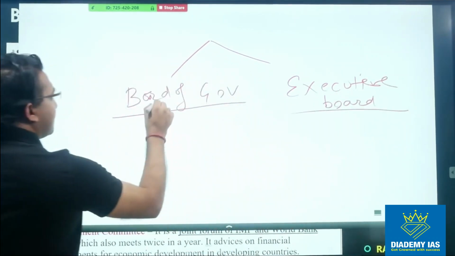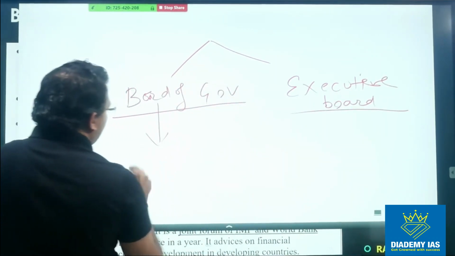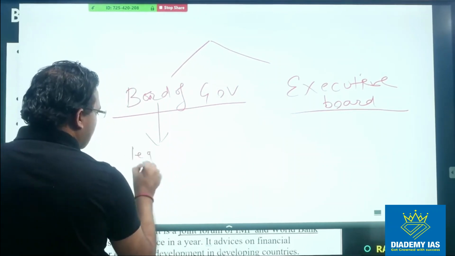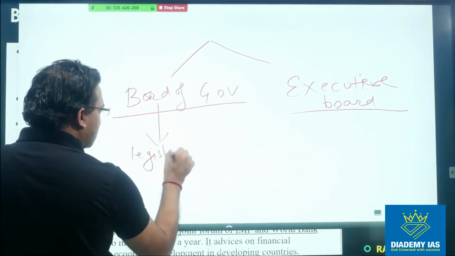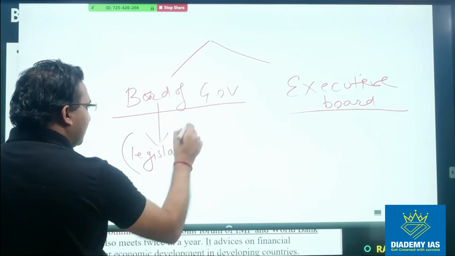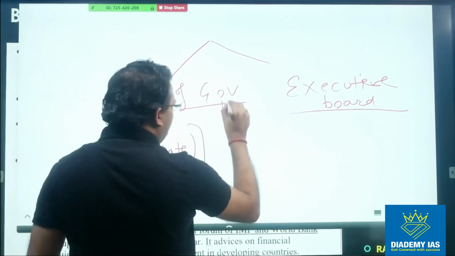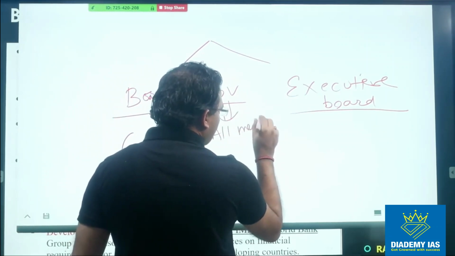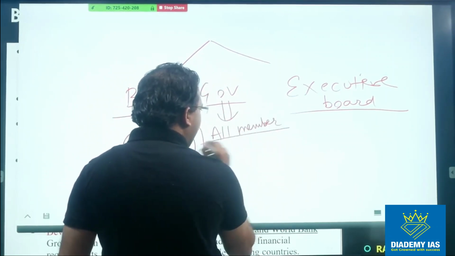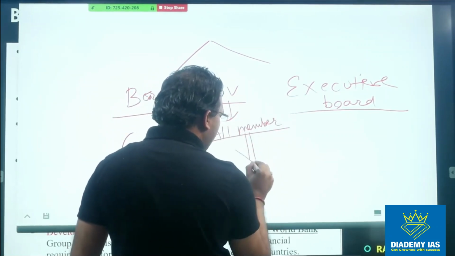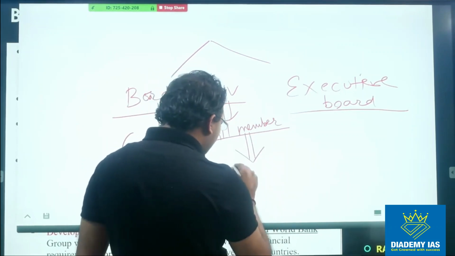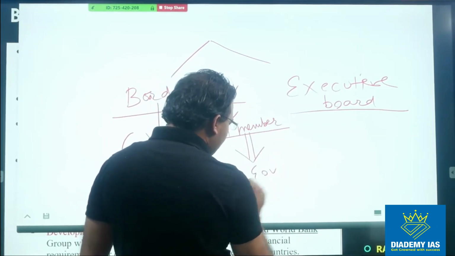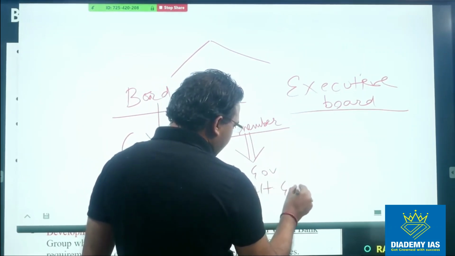So this Board of Governors is basically a kind of legislative body which makes all the rules and regulations, and this is represented by all the member countries. All the 189 members have their representation in this body. From each country there is one governor and one alternate governor in this body, right?